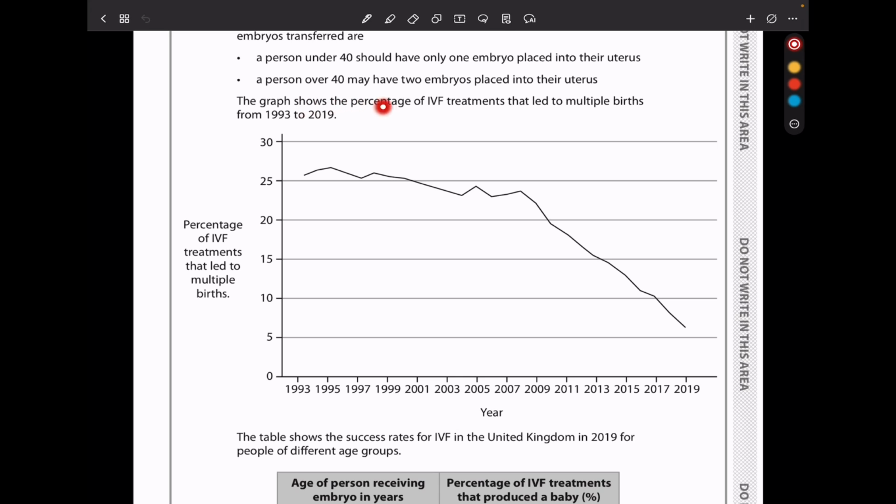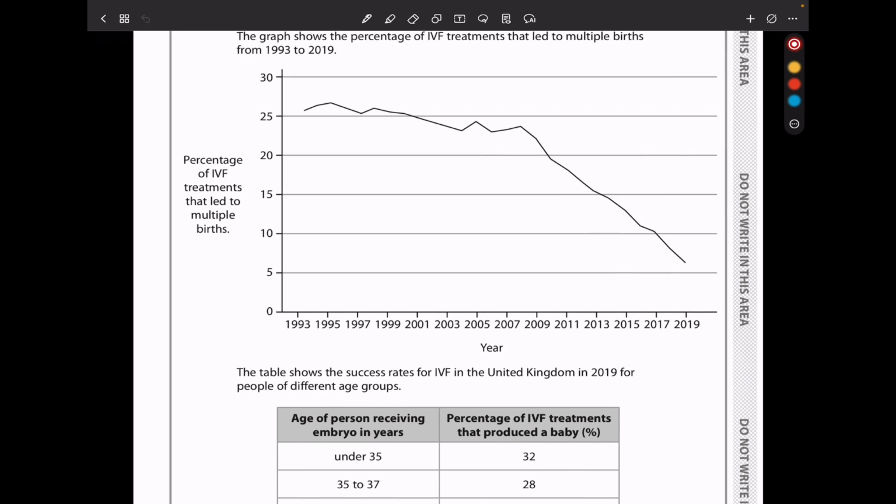They say the graph shows the percentage of IVF treatments that lead to multiple births from 1993 to 2019. From the graph, on the vertical axis we have the percentage of IVF treatments that led to multiple births, and on the horizontal axis we have the time in years, of course. Overall, we can see that as time passes, there is a decrease in the percentage of IVF treatments that led to multiple births.